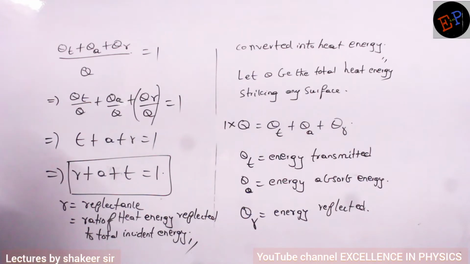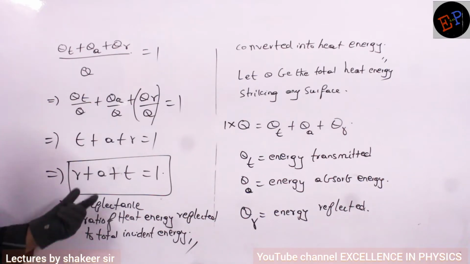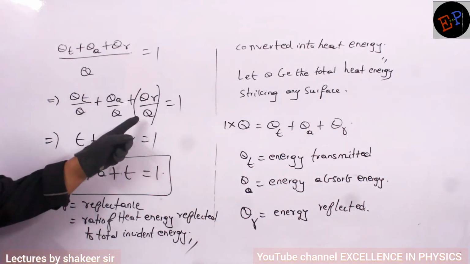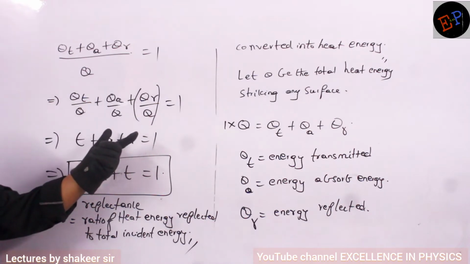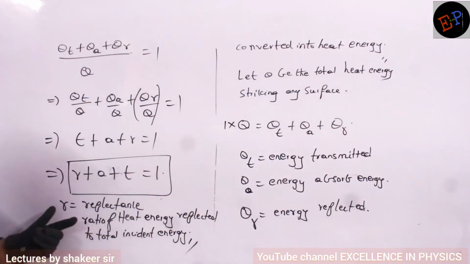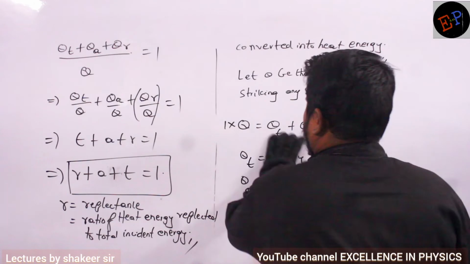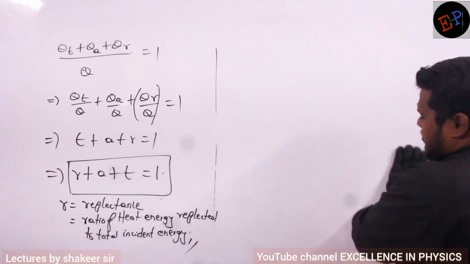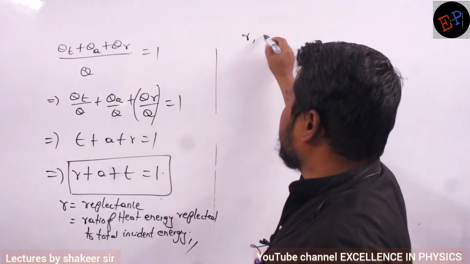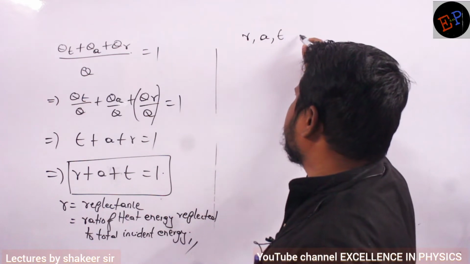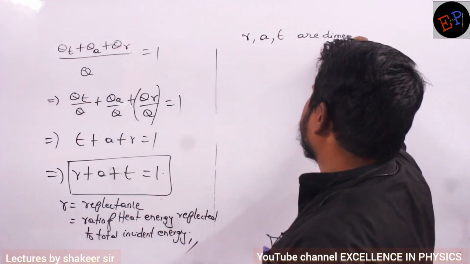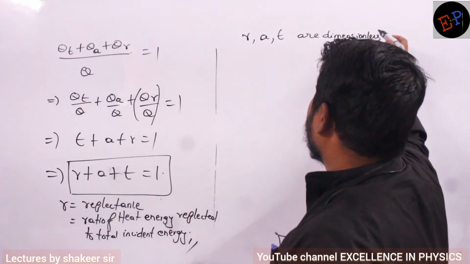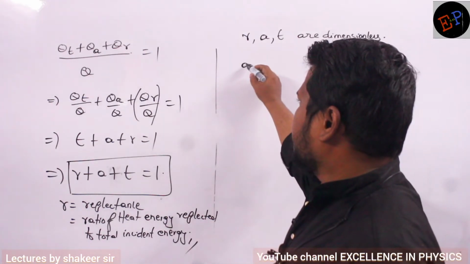And can you say what can be the unit of this one? Unit of reflectance: no unit, because energy unit is joules, and this is also energy only. Joules by joules, no units. So this is just a ratio, and ratios do not have any units. Clear? Similarly, the remaining ratios I hope you can write. So reflectance, absorptance and transmittance are dimensionless. They don't have any dimension. Now what is meant by A? A means absorptance.